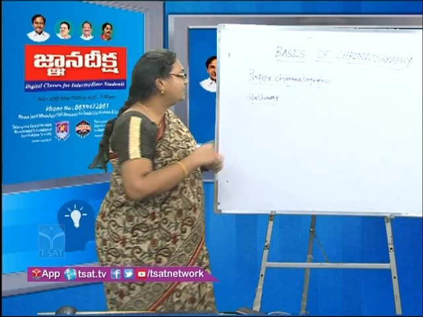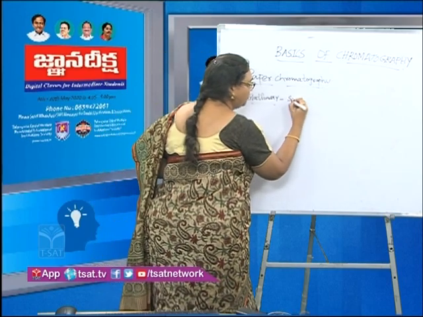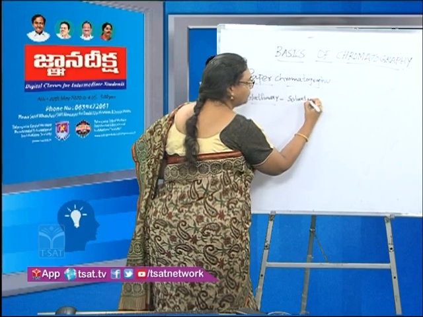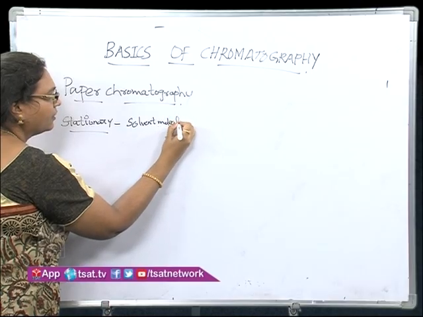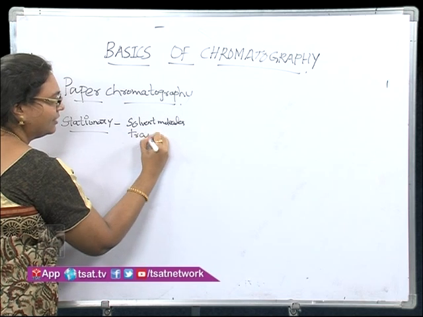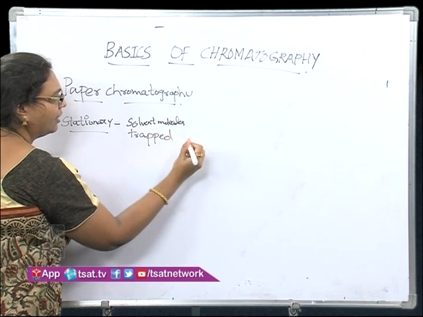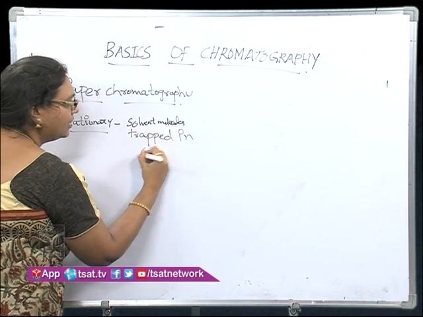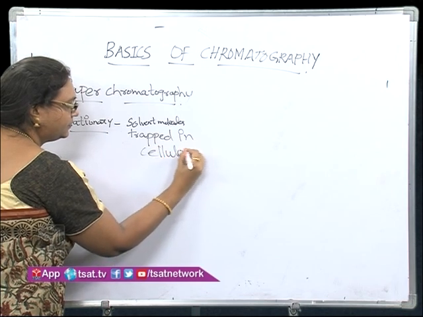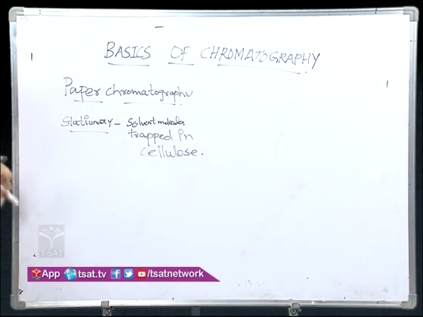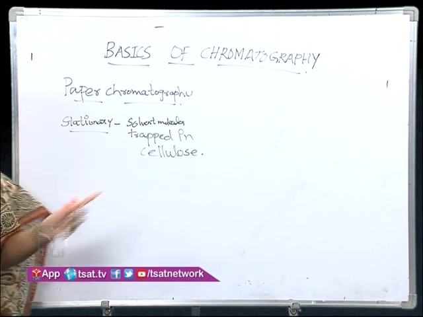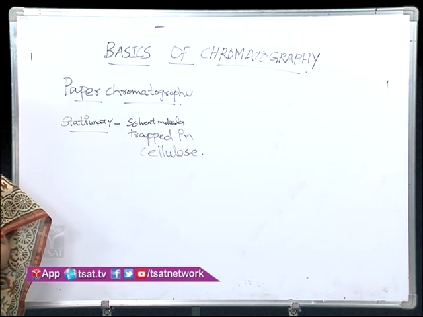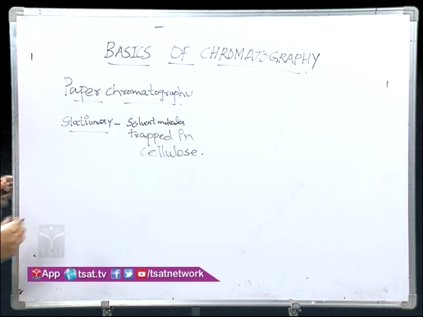So the stationary phase is nothing but the solvent molecules trapped in the cellulose.